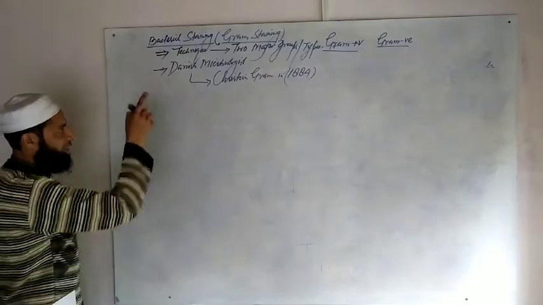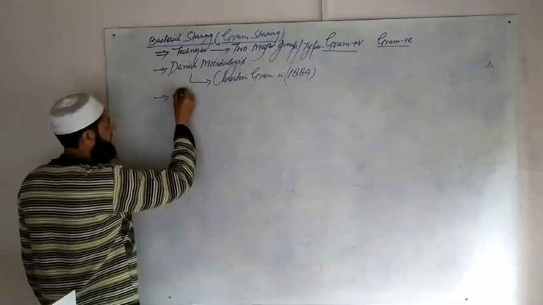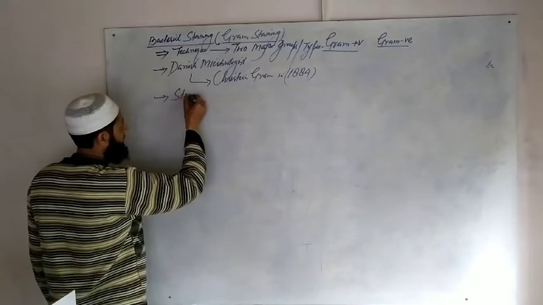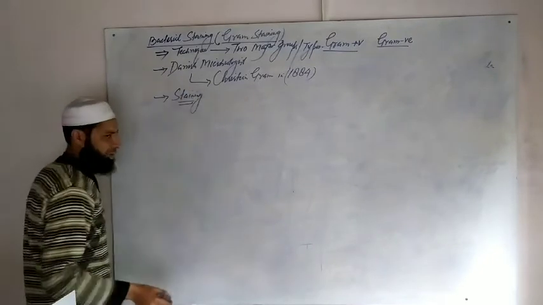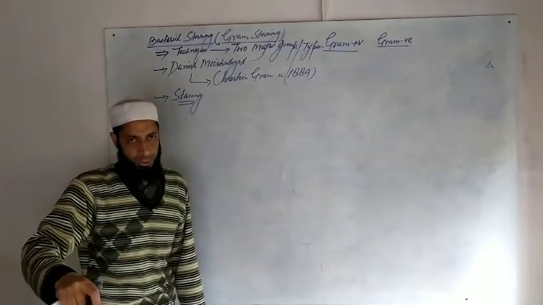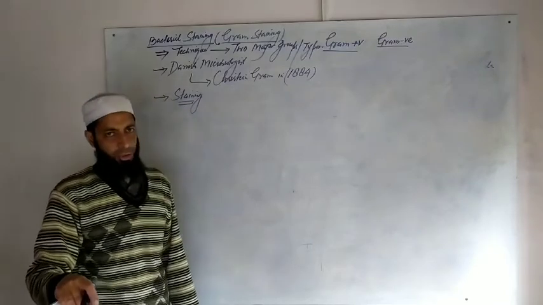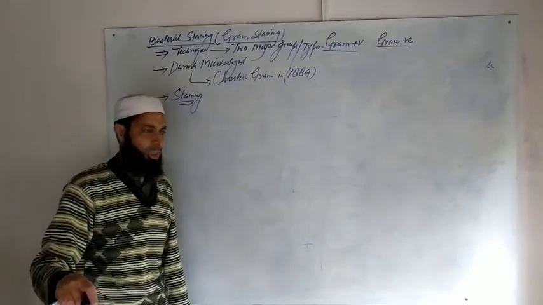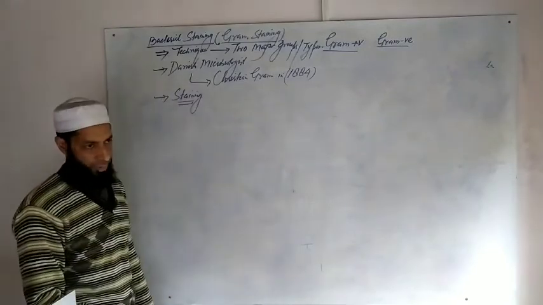That is what is called gram staining. What do you mean by staining? Just like in the case of clothes we use a dye, similarly in the case of bacteria, in order to differentiate two groups of bacteria, we use a dye, a stain. That is called staining.